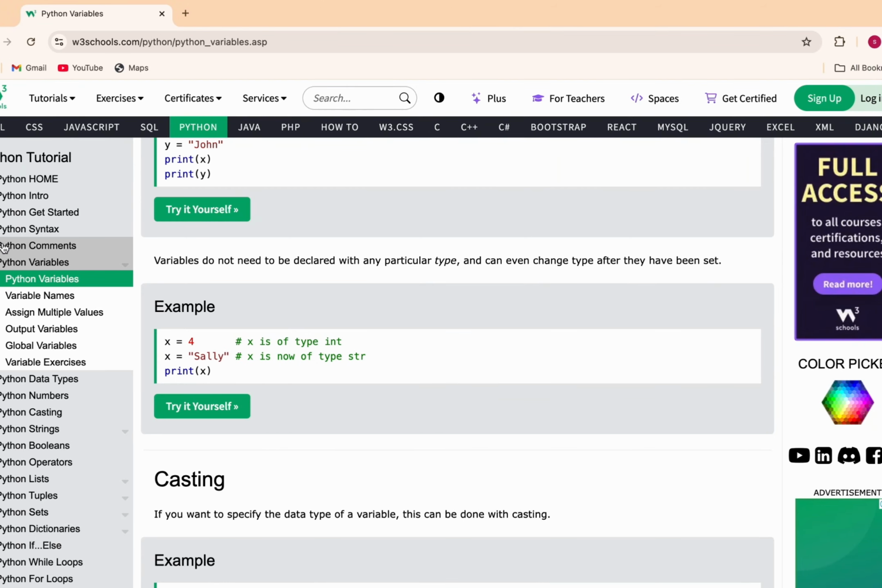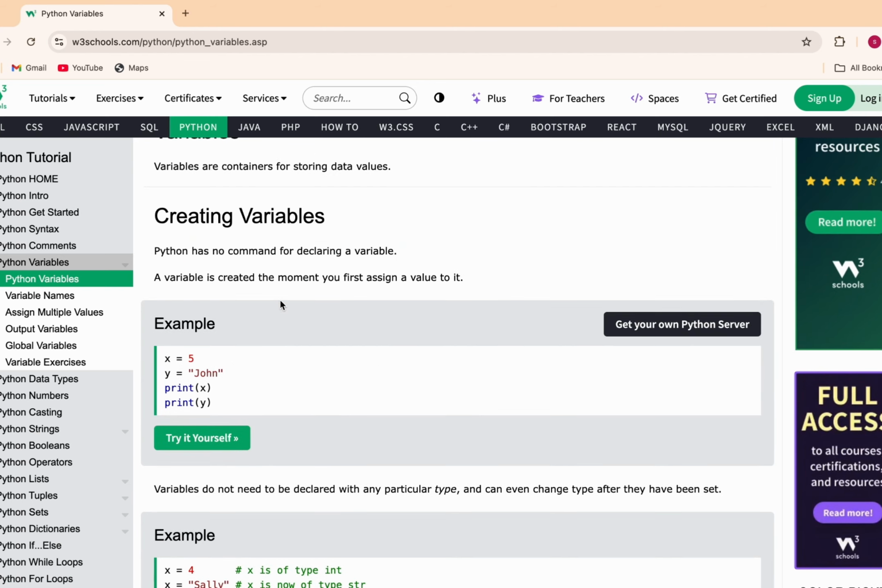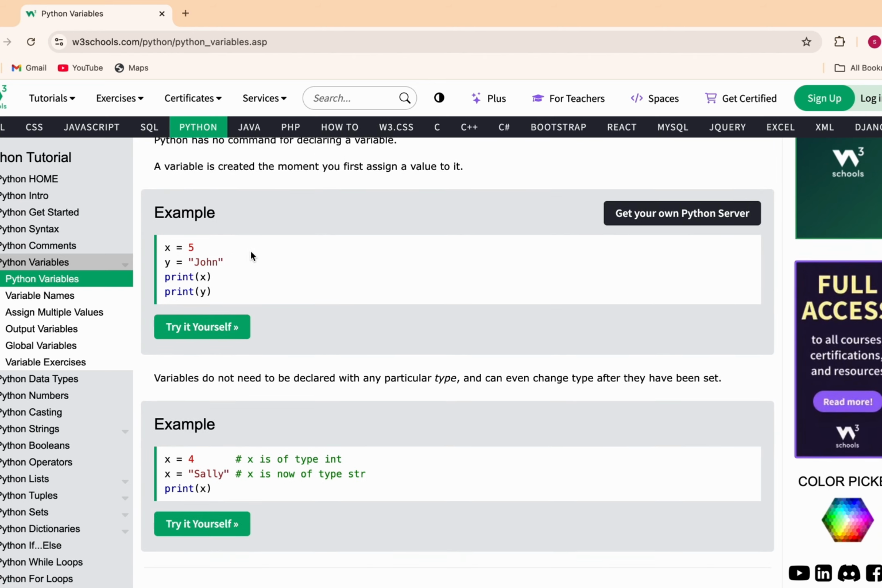So here you will simply move to the Python variables. I have taught you what a variable is. Now we'll simply revise what we have learned. So here you can see the example: x is equal to 5 and y is equal to John. So now you can simply know that x will act as a what? Integer, right? And y will act as a string.